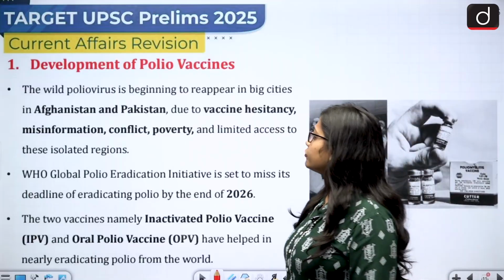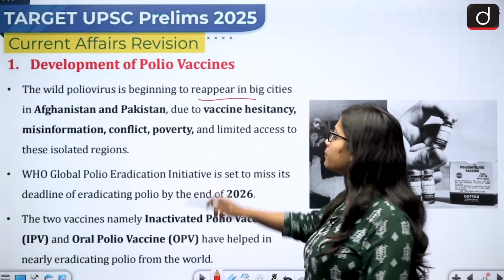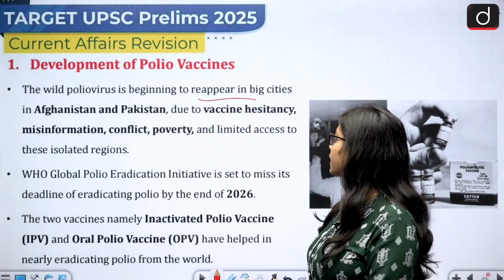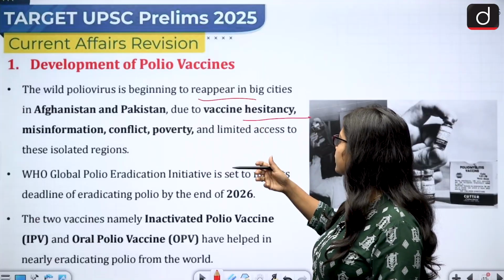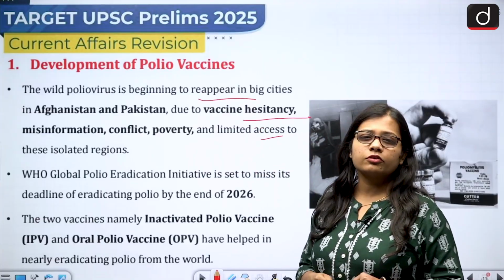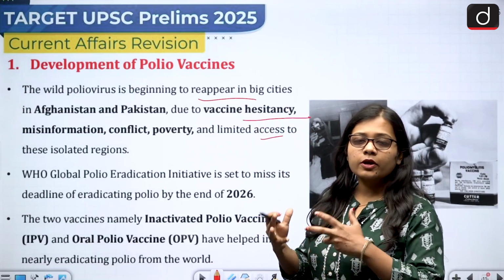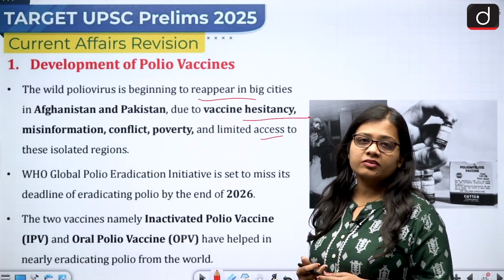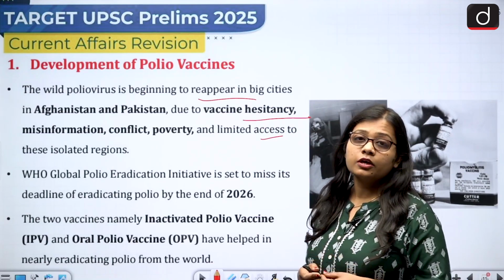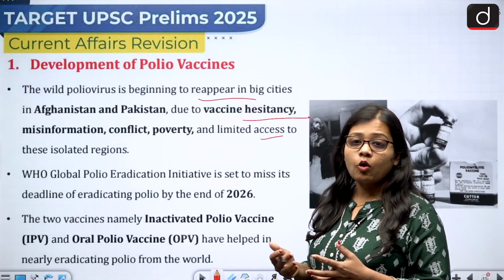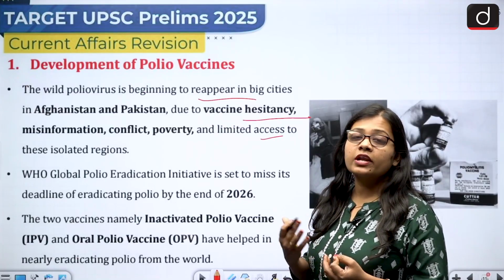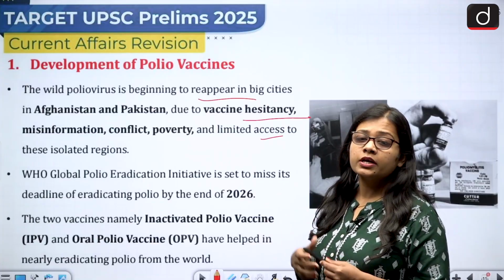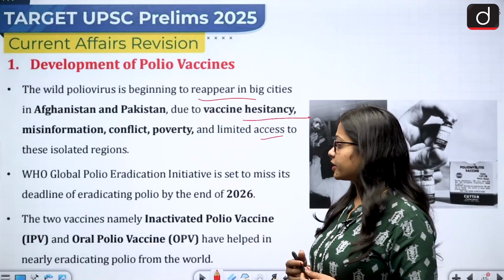The wild polio virus is beginning to reappear in big cities in Afghanistan and Pakistan due to vaccine hesitancy, misinformation, conflict, poverty and limited access to isolated regions. People are not taking the vaccine, there is hesitancy, and the region of Pakistan and Afghanistan is not performing well and is also crippled with poverty, so the number of cases is increasing.